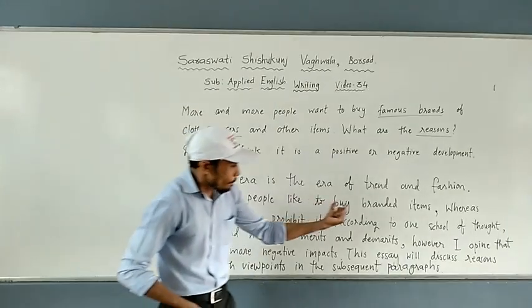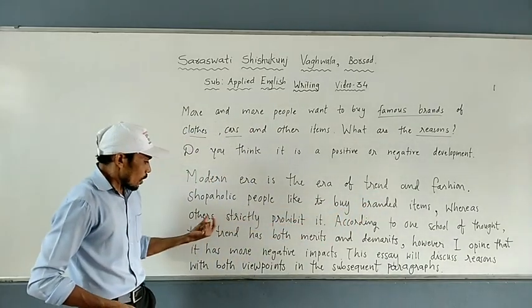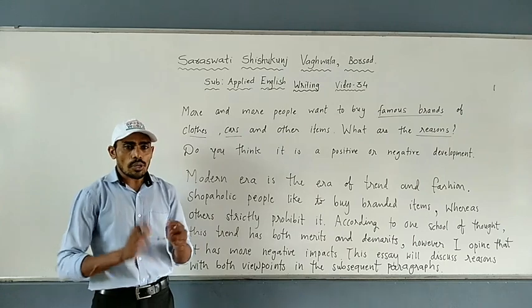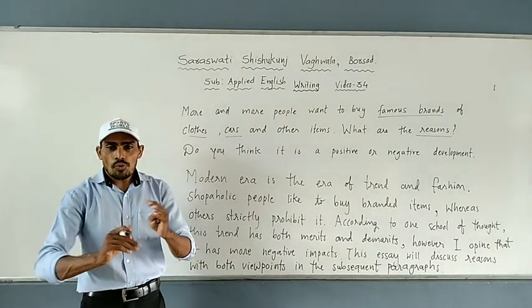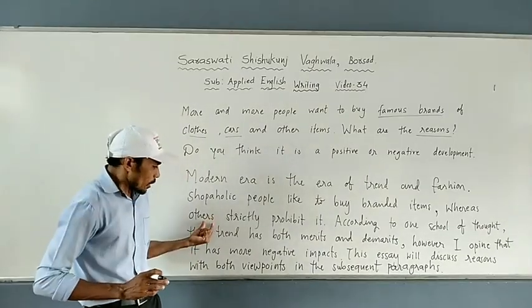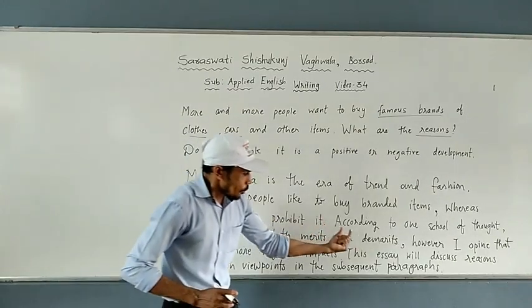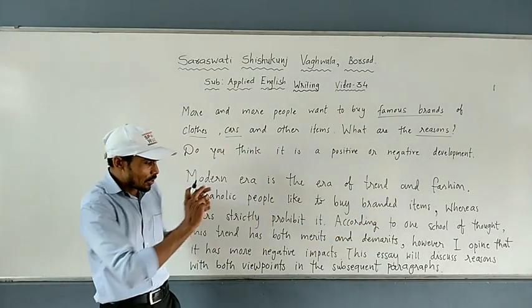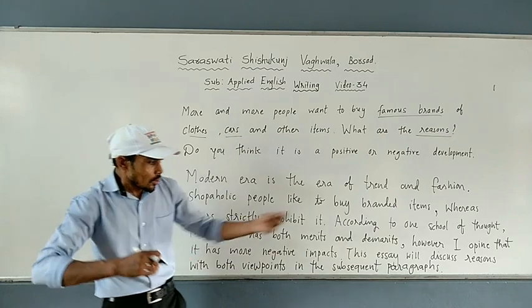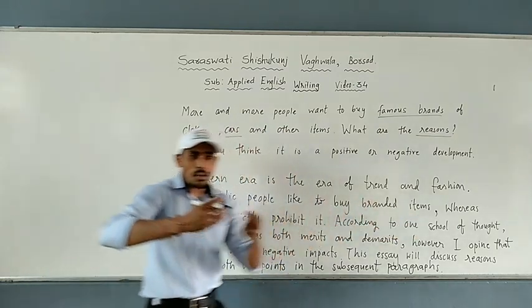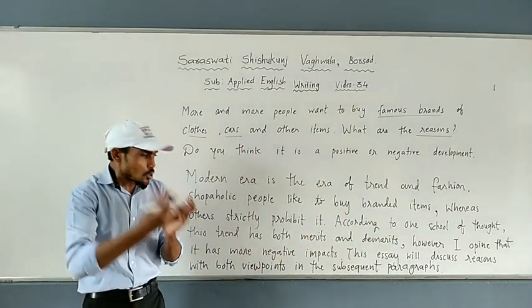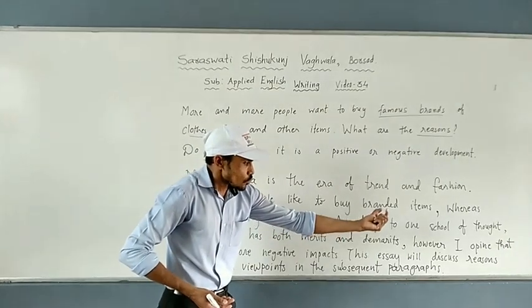Shopaholic people like to buy branded items, whereas others strictly prohibit. Others strictly prohibit: no, we should not buy branded products. Strictly prohibit according to one school of thought. I have written a phrase, according to one school of thought, so it is one of the thoughts of a school.